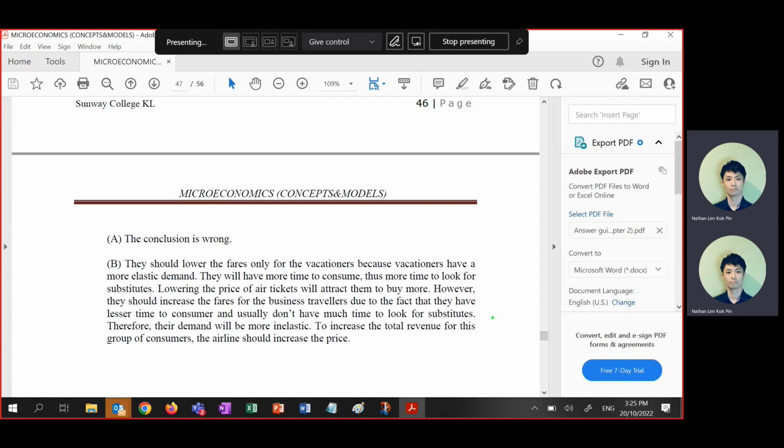No. You know what I mean? So they straight away ask his or her secretary to book the earliest flight possible to fly to Jakarta, for example. Do I have time to go and compare the price? No. So this is the business traveler. They are not sensitive to price. Even if you ask them to book business class or first class, they straight away book, because their factory is more important than the air ticket price. They're not sensitive to the price. Make sense? That one is a wrong conclusion.